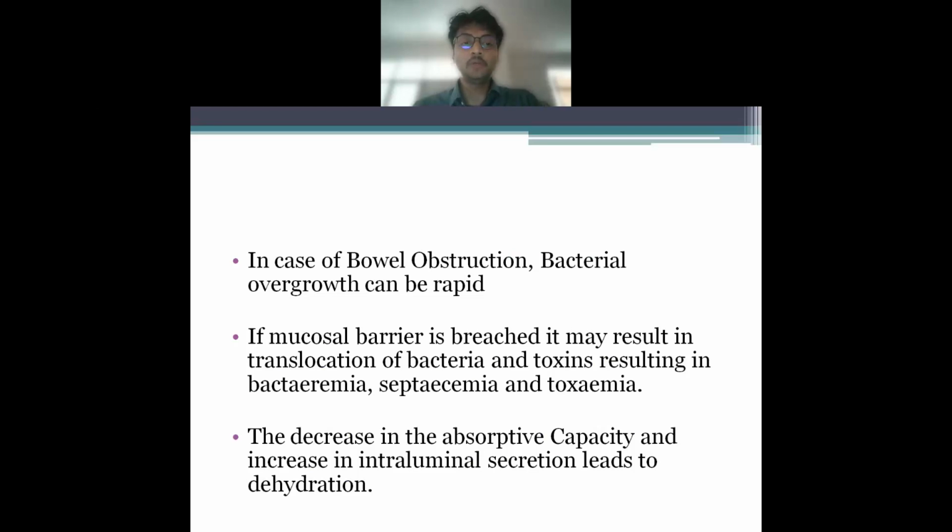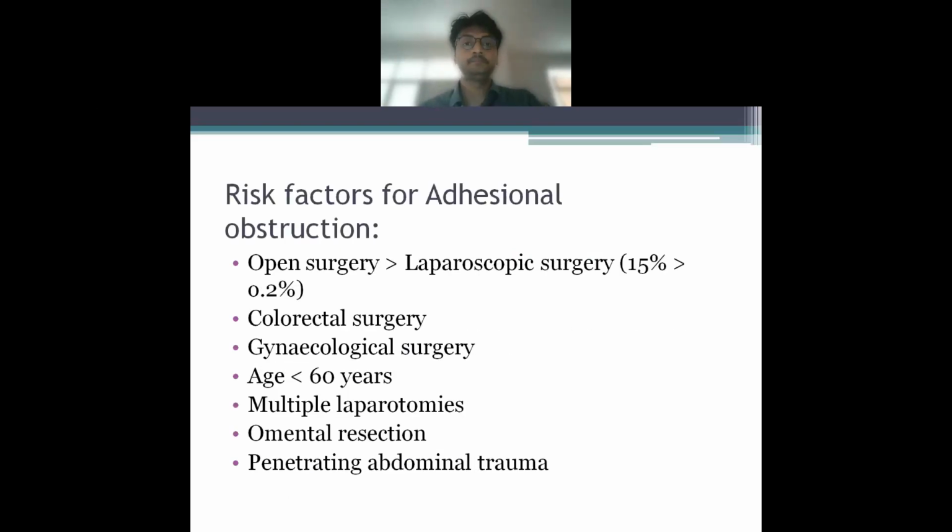Another point to be noted is that there is a decrease in the absorptive capacity because the bowel wall in the whole of the bowel length cannot be utilized, and there is increase in intraluminal secretion, which leads to dehydration in these patients. So you remember the old dictum that first of all, the patients are resuscitated. The patient comes with obstruction, you have to resuscitate the patient because he is highly dehydrated because there is loss of fluids in the intestine.